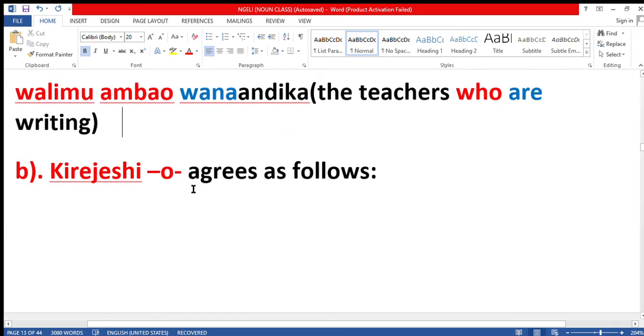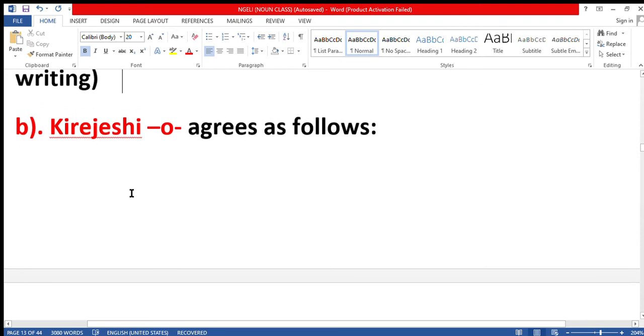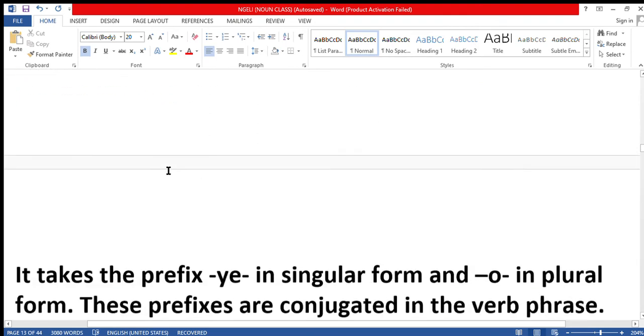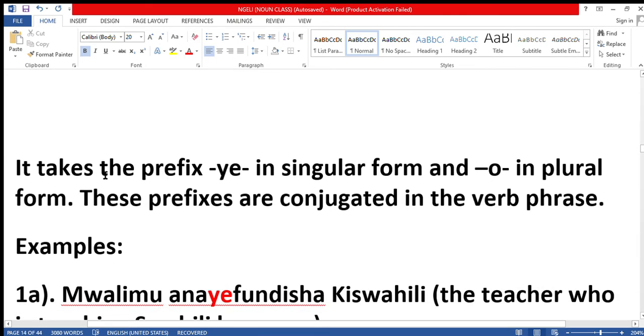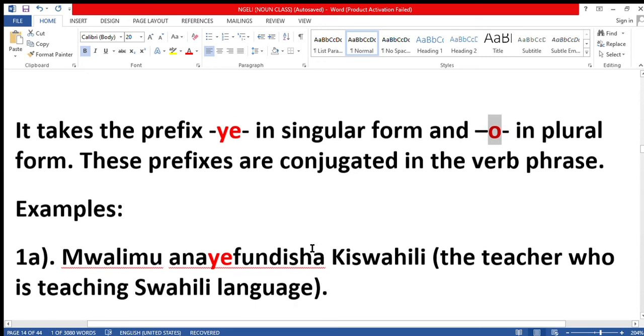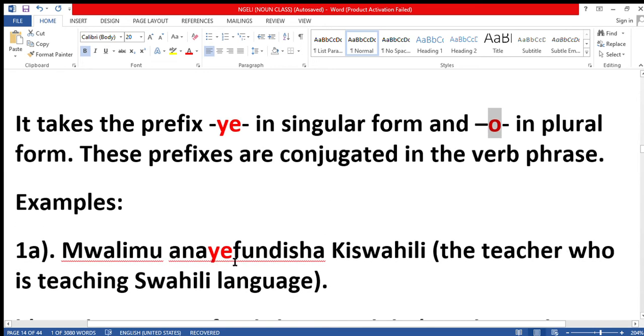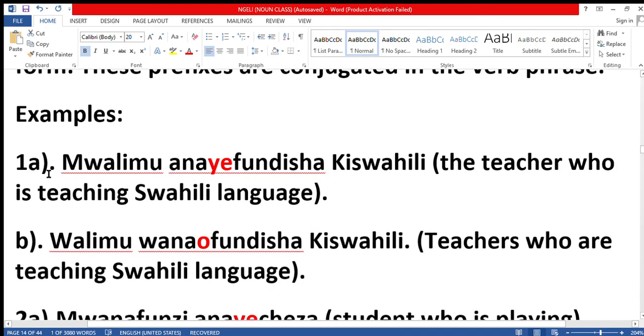Now we're going to the second part, Kirijishi O and how it agrees. Kirijishi O agrees with this class as follows. It takes ye in singular form and o in plural form. But this one, we don't attach them at the end of the word. We just conjugate between the verb. Okay, examples are here.